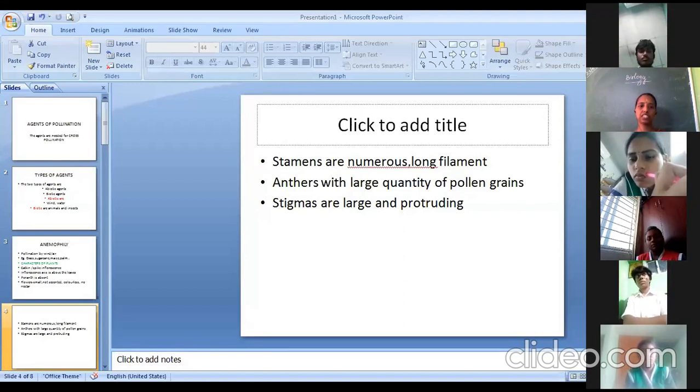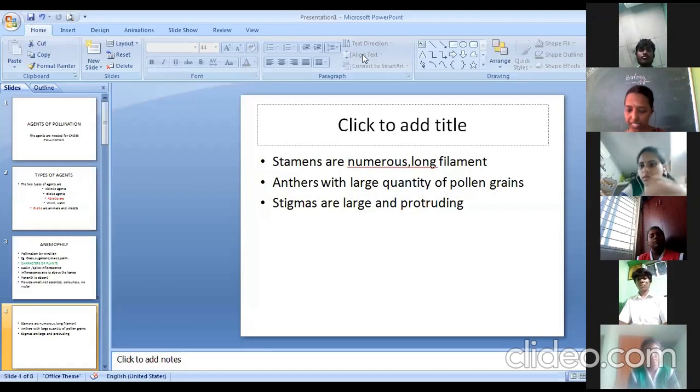Maize plant is called as what? Maize plant is called as Zea mays. So maize plant is called as Zea mays. What we are going to discuss for this category is Zea mays pollination.